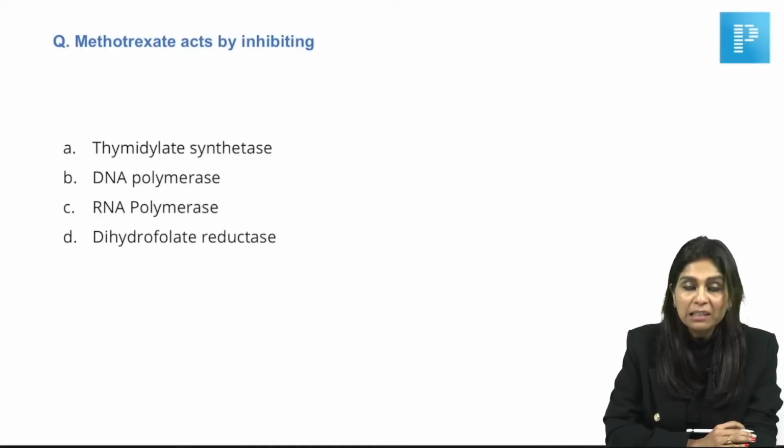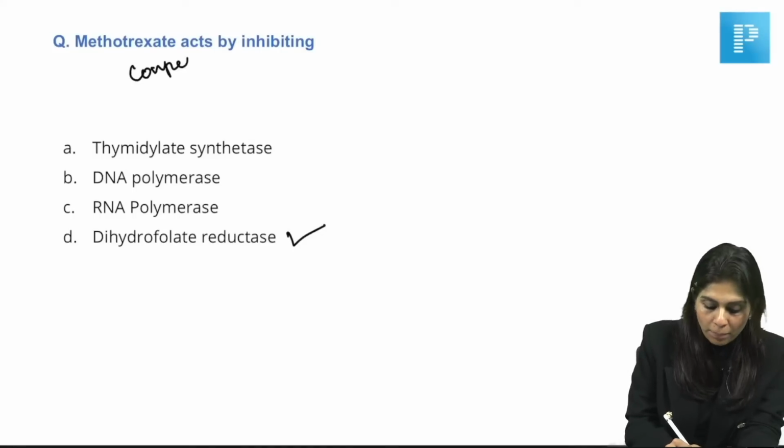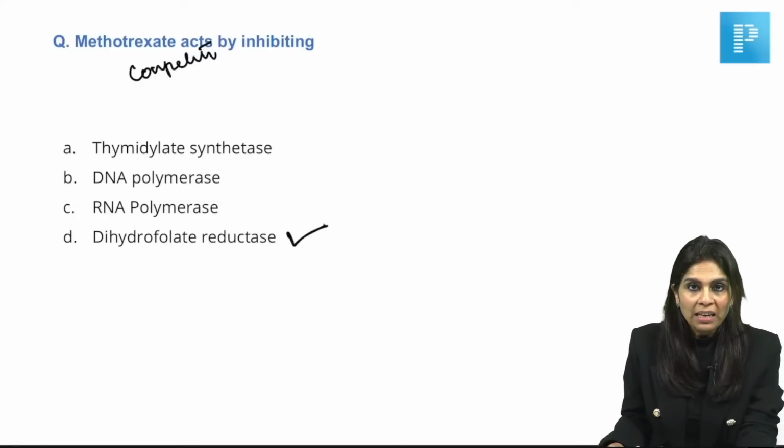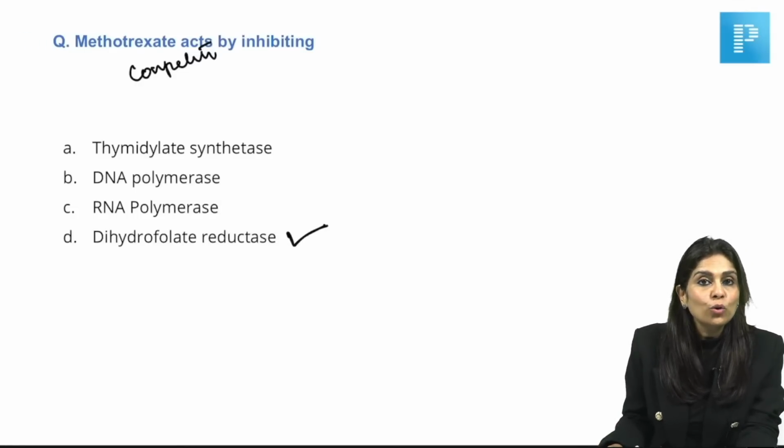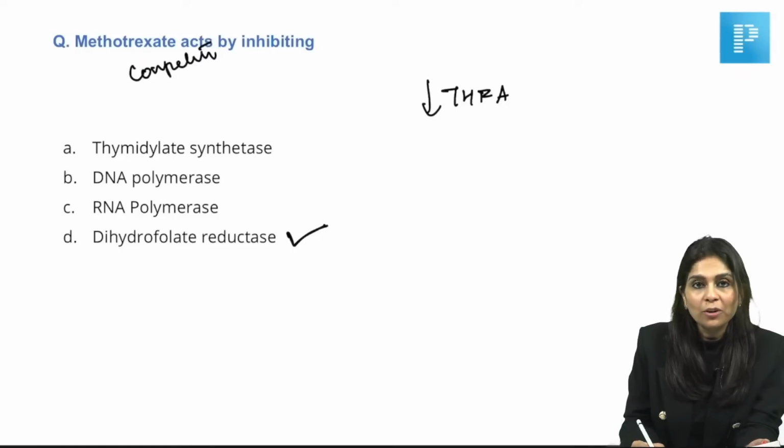Methotrexate acts by inhibiting. Yeah, we all know the right answer. Methotrexate is a competitive inhibitor of dihydrofolate reductase. Now, how can it act as an anti-neoplastic drug by inhibiting dihydrofolate reductase? Tetrahydrofolate is not formed. Without tetrahydrofolate, what cannot be formed?